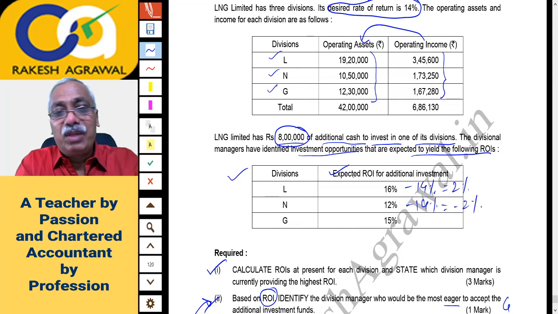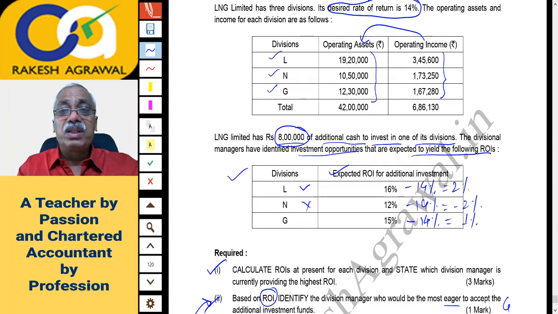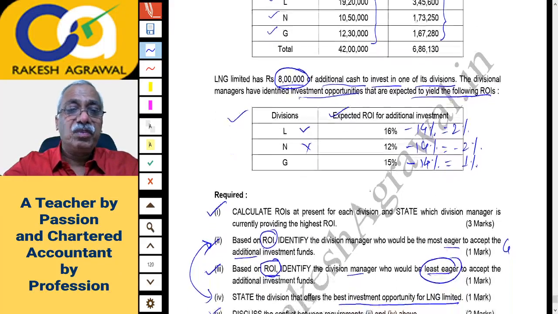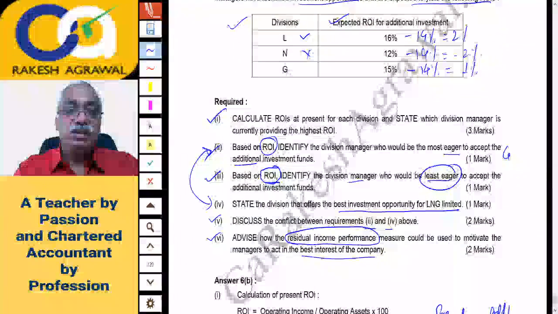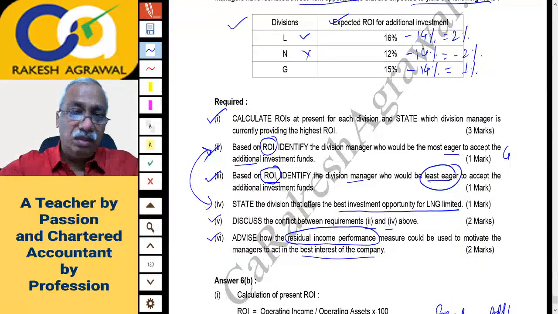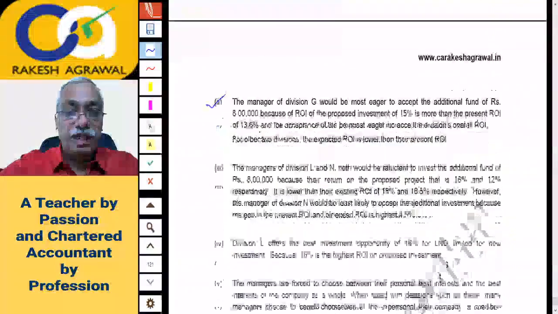So naturally, it is not viable. And from 15%, which is the expected return on the new project, if you deduct the minimum expected return of 14%, the minimum expected return can also be called cost of capital, you'll get only a positive 1%. So naturally L will be better because it will give you a residual income of 2%. So the residual income method would be better to evaluate the performance. That's all. And all these answers are printed here.